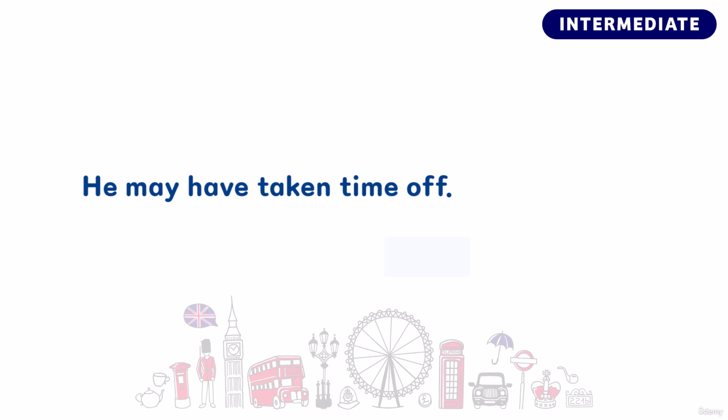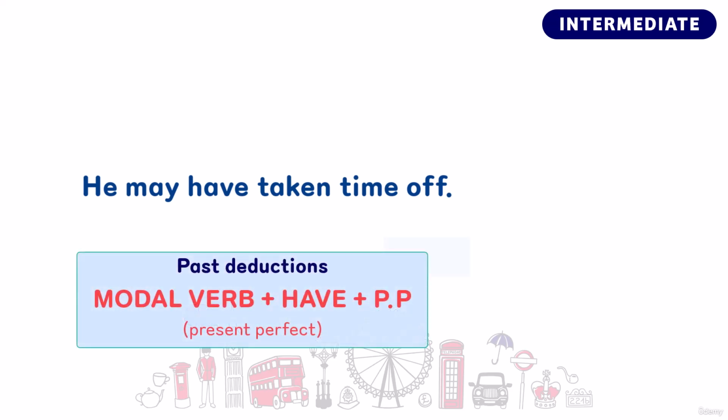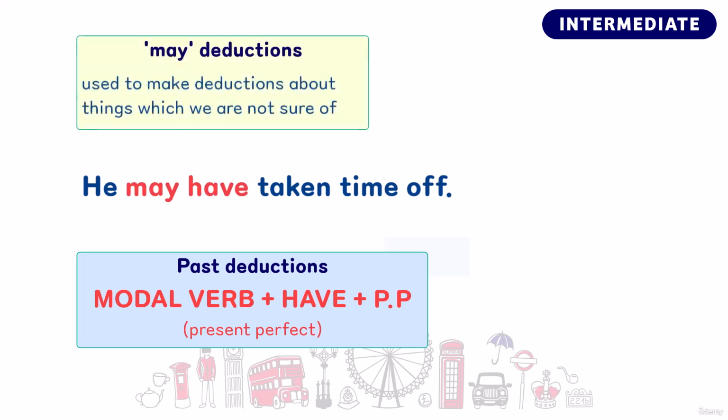He may have taken time off. When we make deductions about the past, we use a modal verb with the verb have to form the present perfect tense, and the certainty of the deduction depends on the modal verb used. In this sentence, we use may. And when we use the modal verb may, we are talking about deductions we are not sure of.